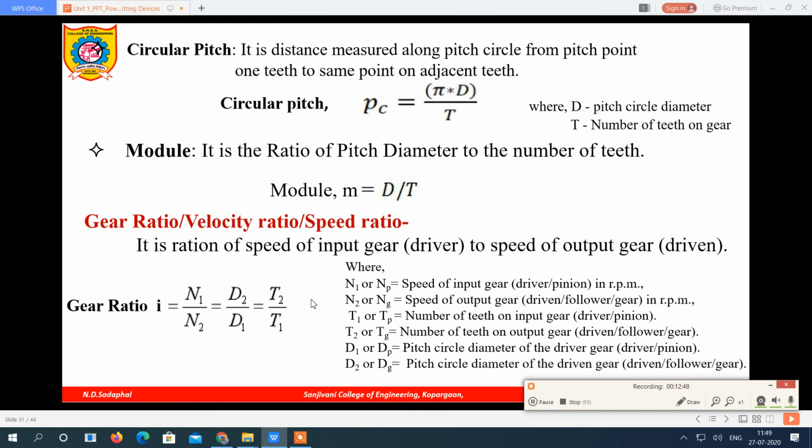In the next slide we will see the numerical based on this gear ratio, that we will see in the next video.